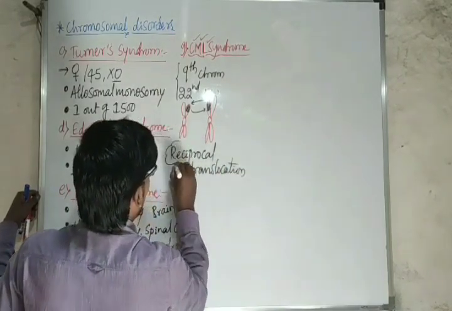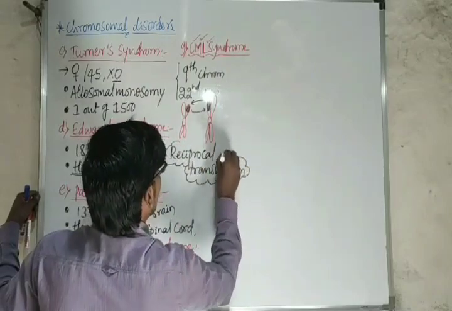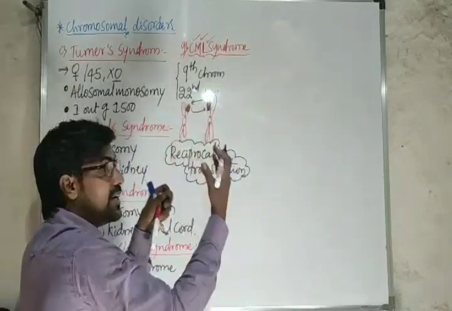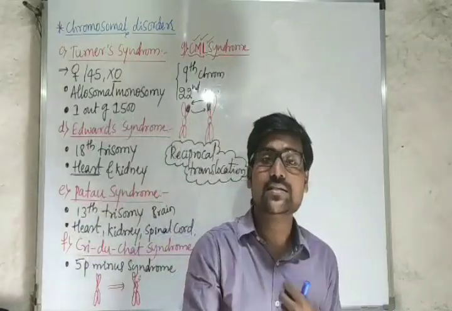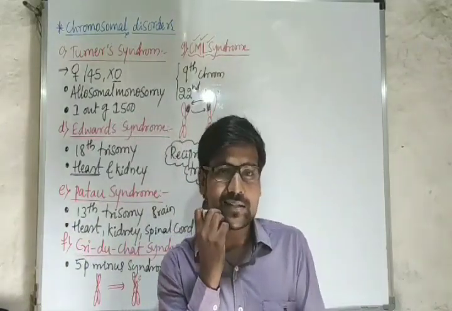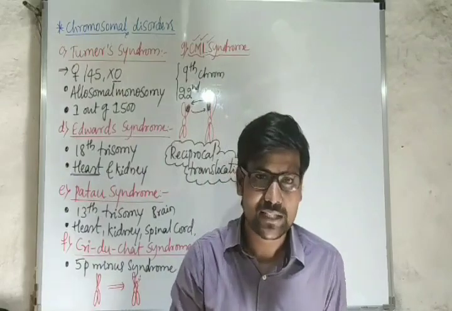So here, due to reciprocal translocation, due to exchange of chromatids between two chromosomes, genes are exchanged. Because of that, the symptoms are very severe here.